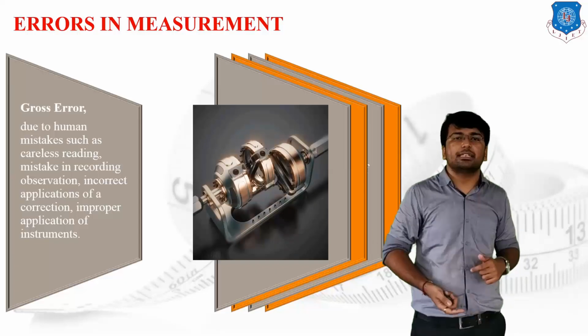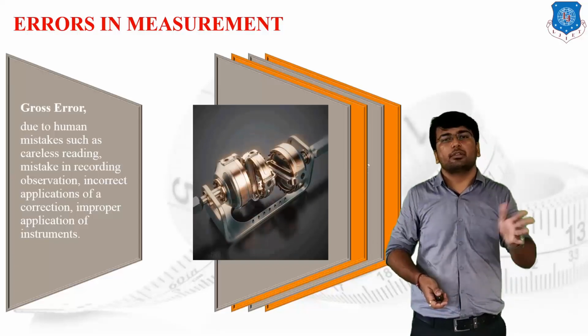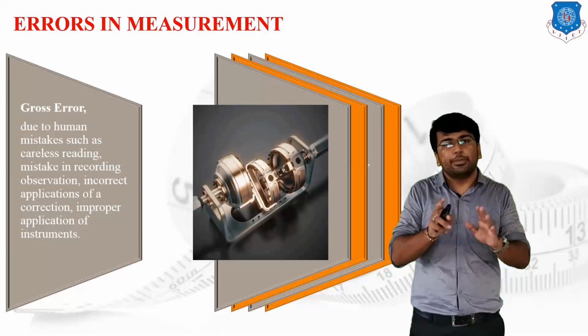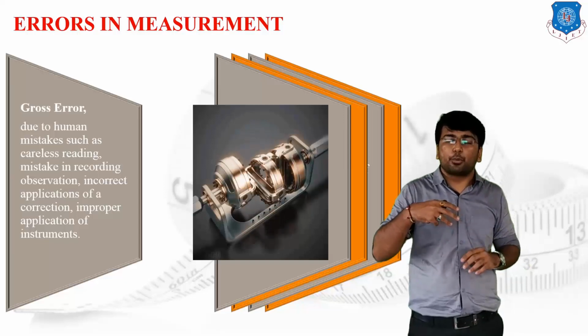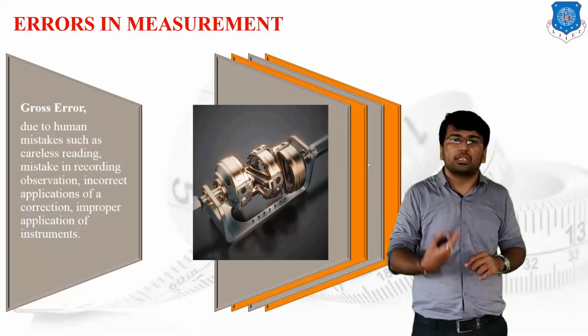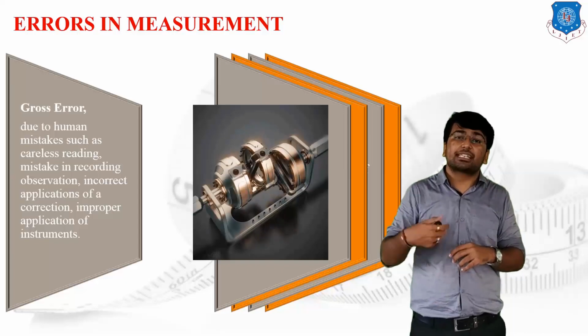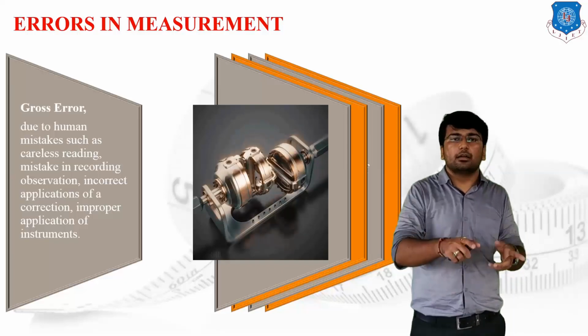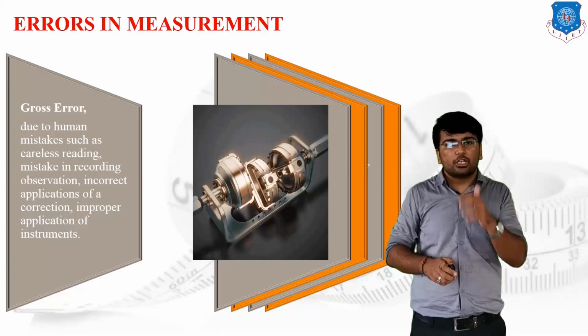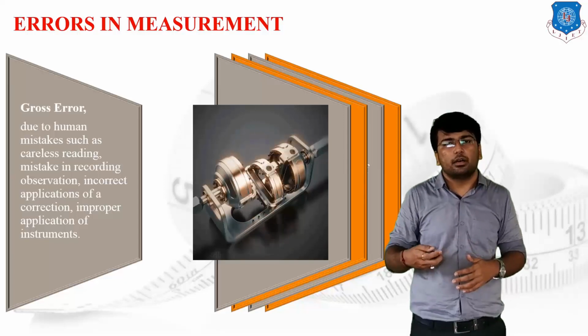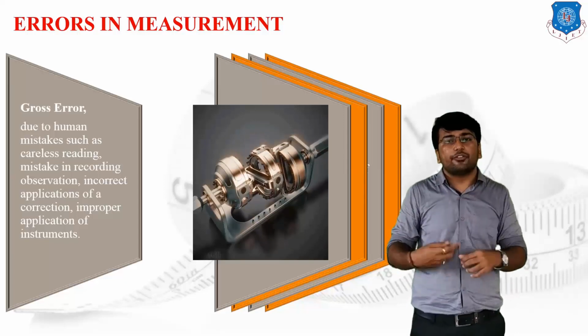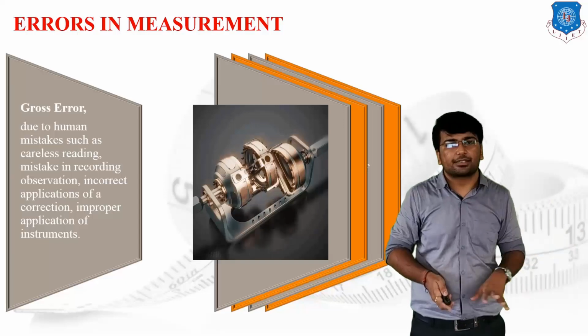When human involvement is there in the measurement, a gross error will be generated, and we can eliminate the error by taking the proper instrument, the proper correction factor, and a very skilled human as the measuring person. By using this kind of improvement, we can reduce our errors.